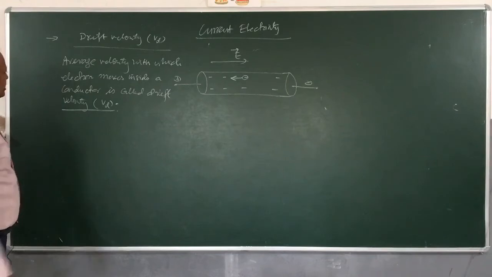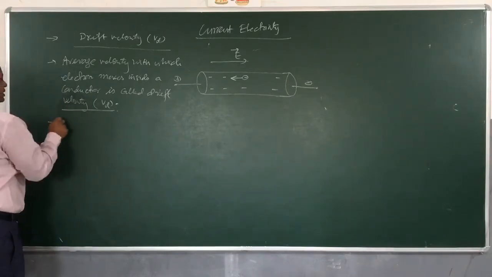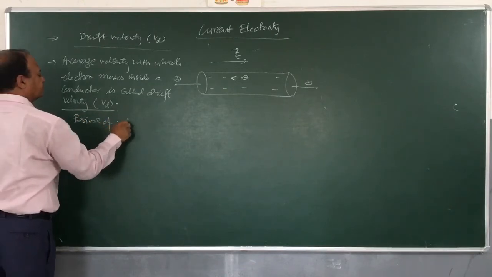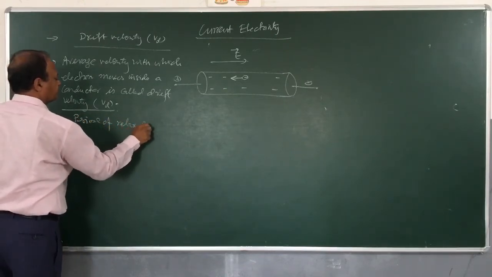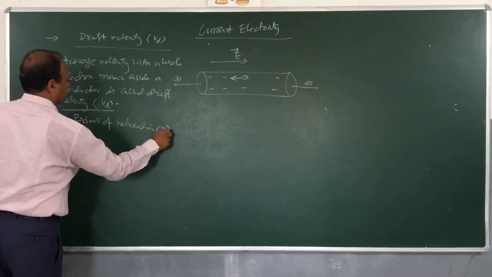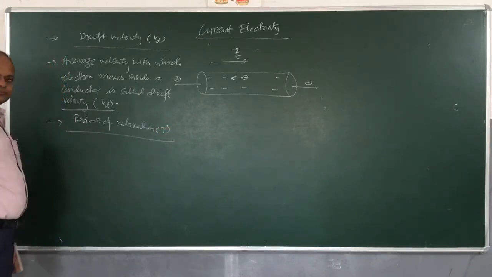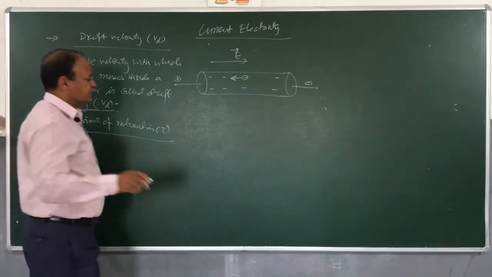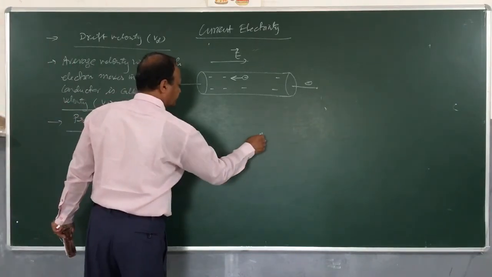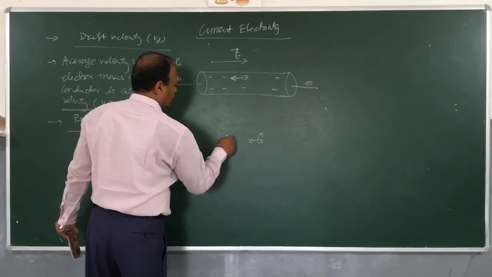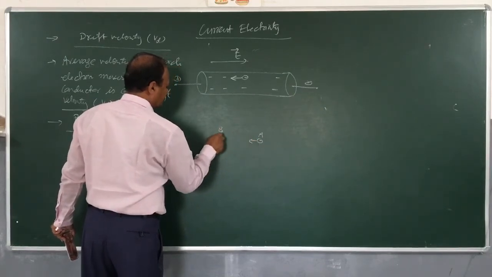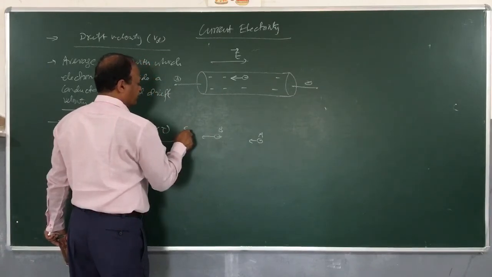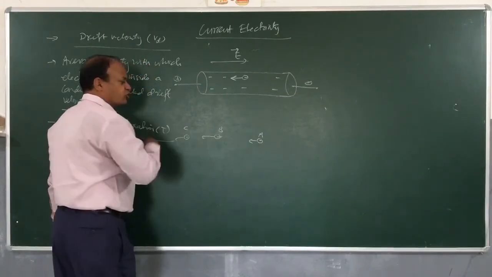Clear? There is another term that we use, period of relaxation. Period of relaxation will be denoted by tau, the same tau which is used for denoting torque also. Let us understand it. Electron starts from A, collides and stops at B, again starts from B, collides and stops at point C. This goes on.